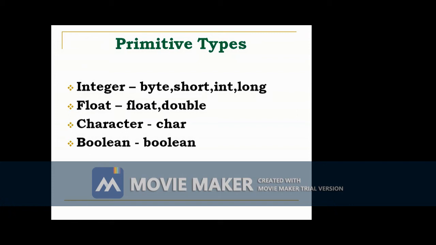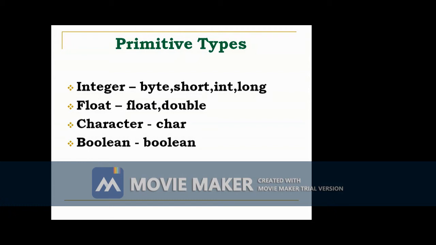The width of the integer long data type is 64 bits. That is 8 bytes. The size of the int data type is 32 bits. That is 4 bytes. The size of the short data type is 16 bits. That is 2 bytes. The size of the byte data type is 1 byte. That is the smallest integral type, an 8-bit data type. So we can store values ranging from -128 to +127.